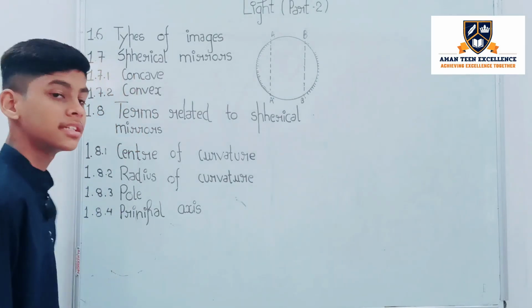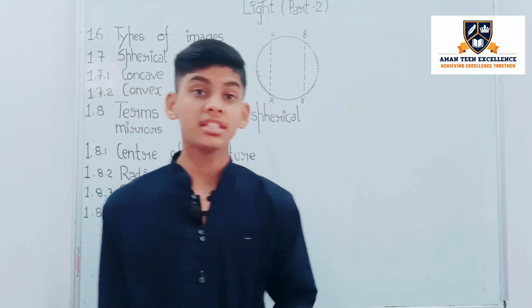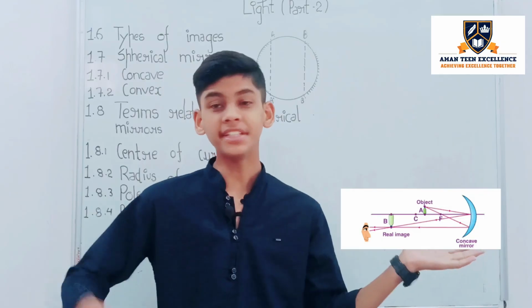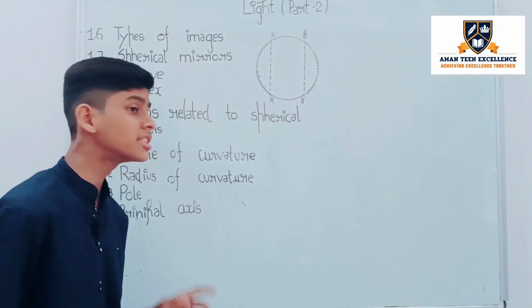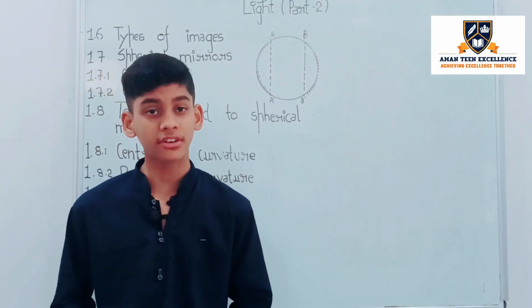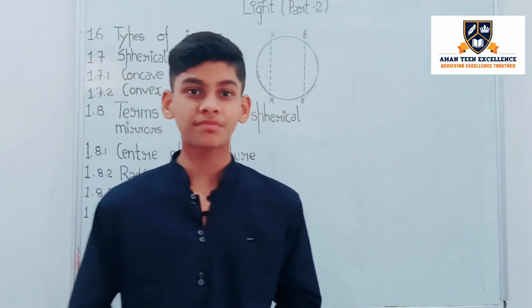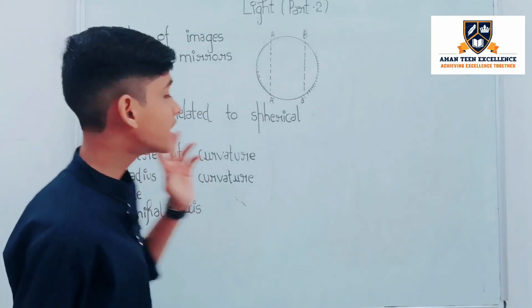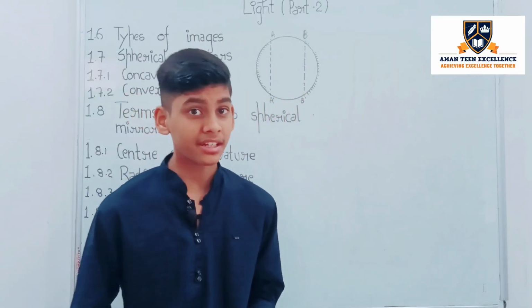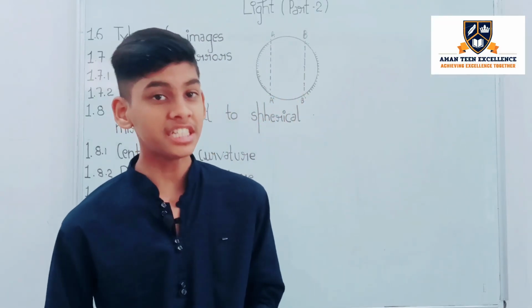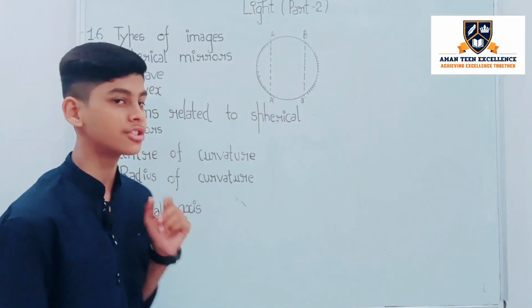So first topic is types of images. There are mainly two types of images. First is real image and second is virtual image. So what is real image? Real image is the image that can be obtained on a screen and its light rays actually meet each other. Okay, so what is virtual image? Virtual image cannot be obtained on a screen and light rays do not meet each other. We produce them backwards so they meet and form the image.